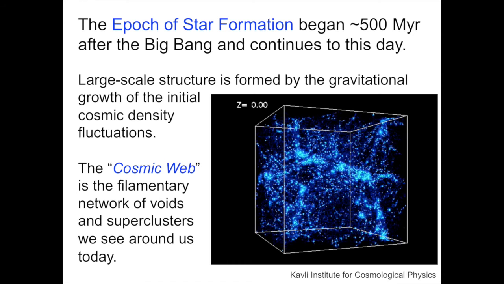The cosmic web is the filamentary network of voids and superclusters we see around us today that is the continuation of this process of the slow formation and collapse of cosmic structure out of the gas and particles and light that emerged from the Big Bang 13.8 billion years ago.